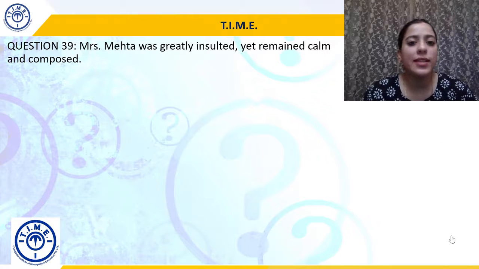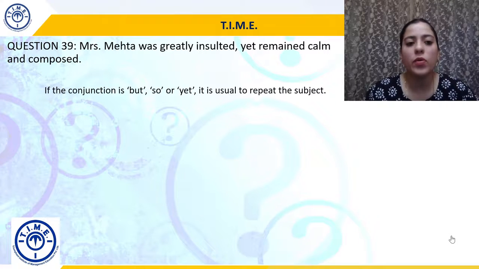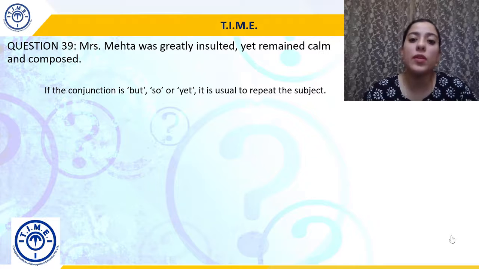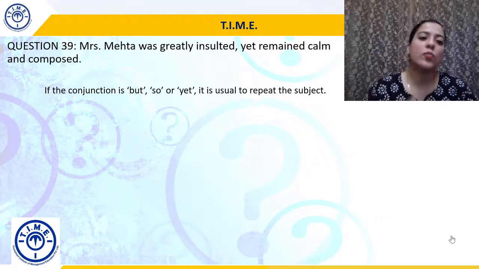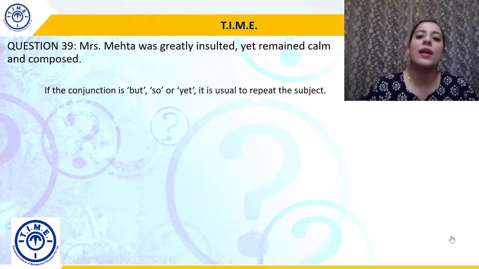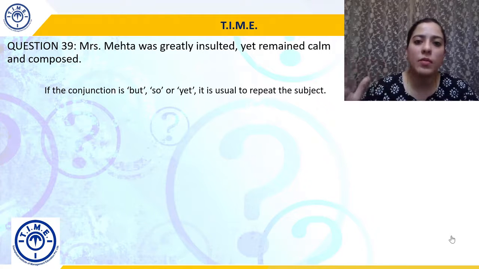Moving to question 39. Mrs. Mehta was greatly insulted, yet remained calm and composed. So, yet here is the conjunction that we're talking about. But the problem is when we use the conjunction but, so, or yet, it is usual to repeat the subject. हम subject फिर से repeat करते हैं. So, Mrs. Mehta was greatly insulted, yet Mrs. Mehta remained calm and composed.